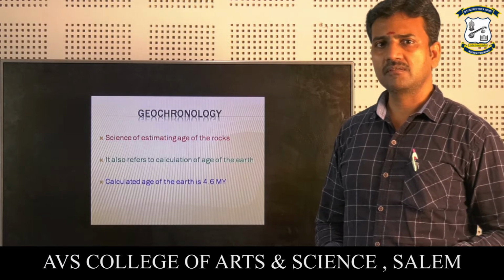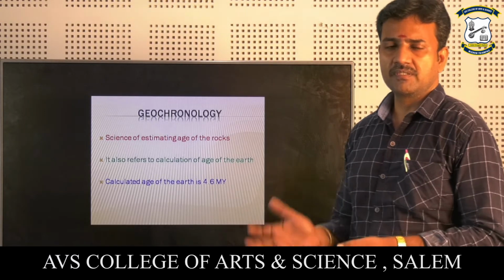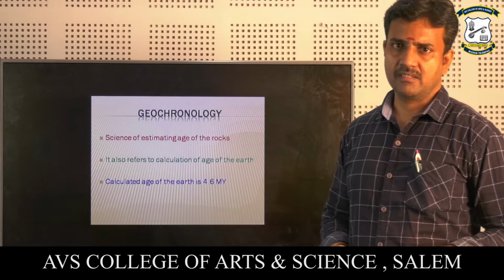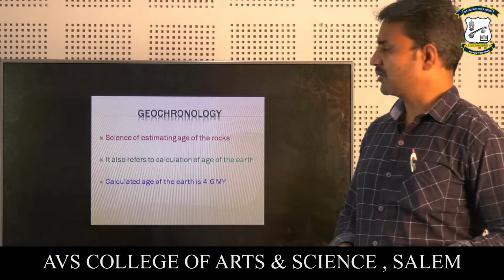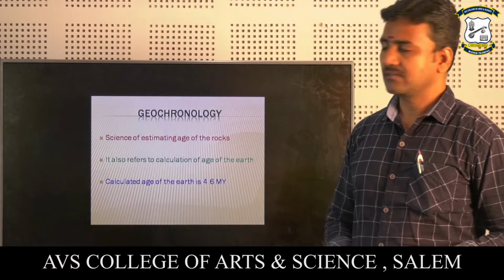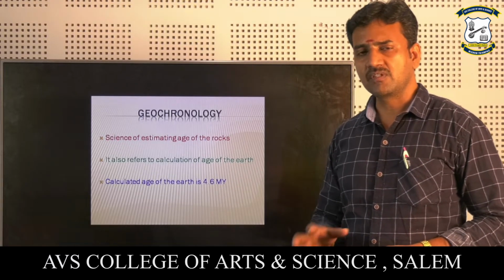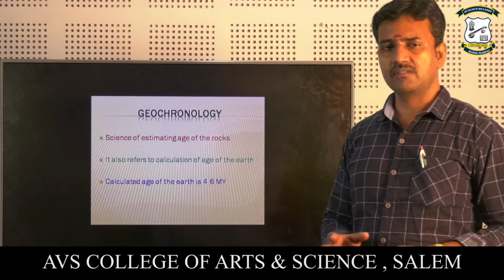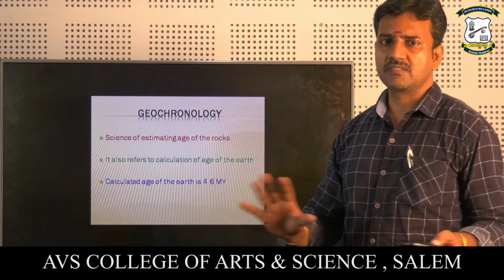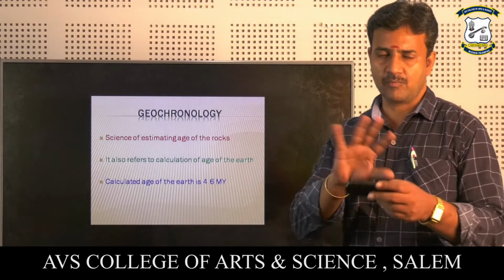These are all the methods of dating the earth. Geochronology is the estimation of the age of rocks, and the calculated age is 4.6 billion years. Some methods show 4.5, and maybe 4.6 is approximately the age of the earth.